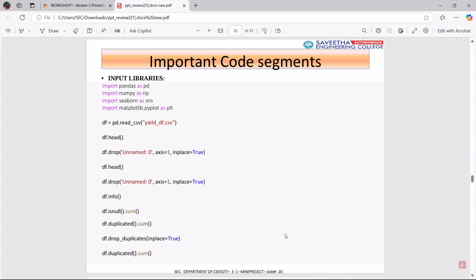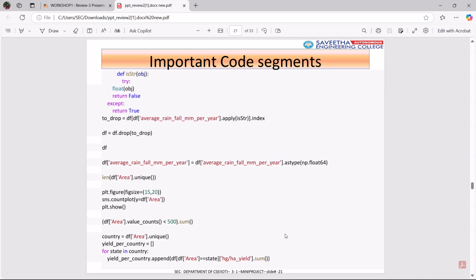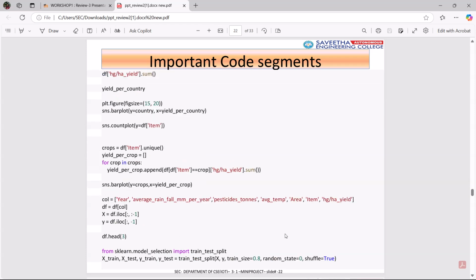Important code segments. First we have to import the libraries such as pandas, numpy, seaborn, matplotlib.pyplot. Then load the dataset, then give the command df.head. It will give the overall data inside the dataset. Then df.info, it will give the information about the dataset. These are the important code segments used for this project.